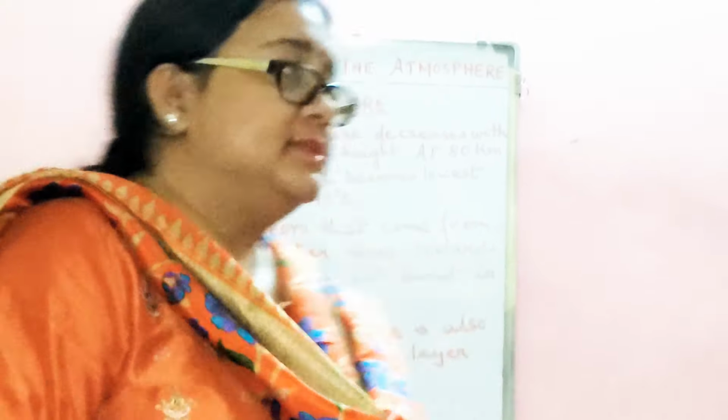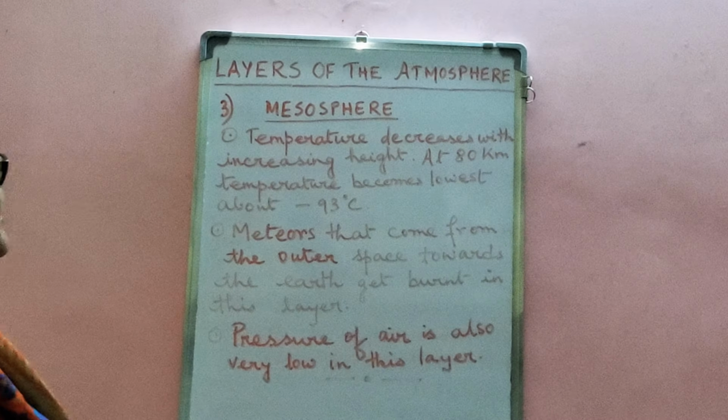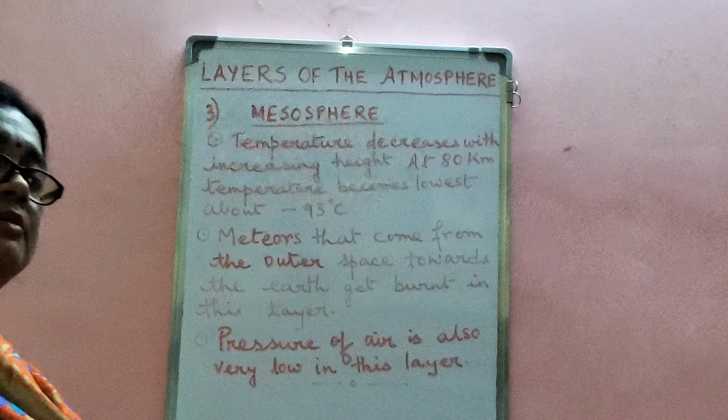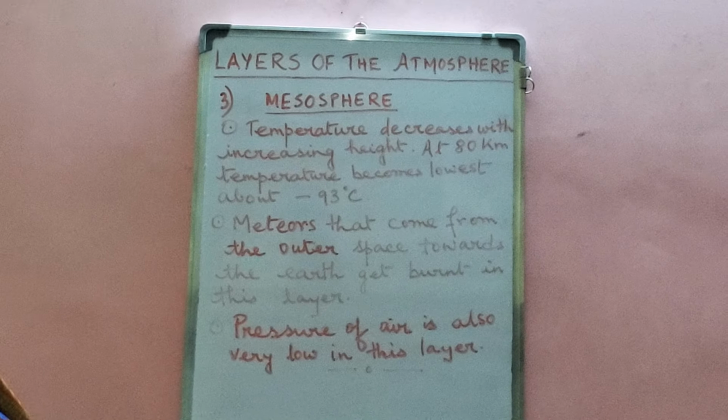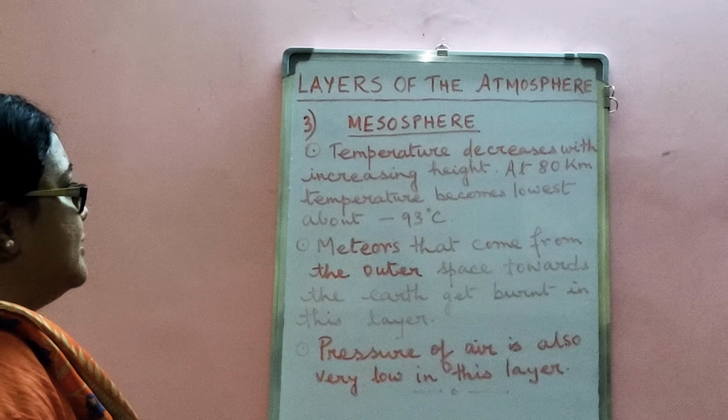The third layer of the atmosphere after the stratosphere layer is the mesosphere layer. It extends above the stratopause for nearly 80 kilometers. Some of the features of the mesosphere are discussed over here. So let us see that. The first point of the mesosphere layer states that temperature decreases with increasing height in the mesosphere. At 80 km, temperature becomes lowest, about minus 93 degrees centigrade.